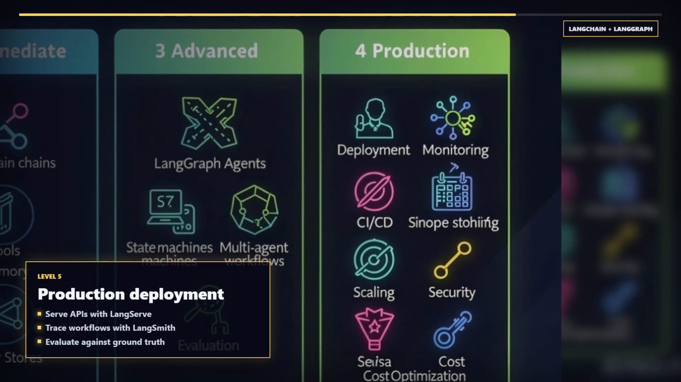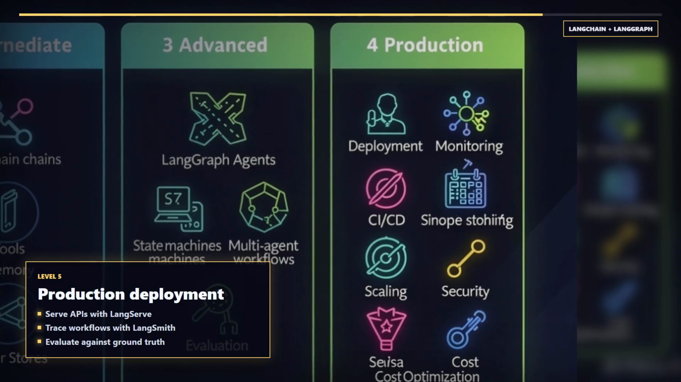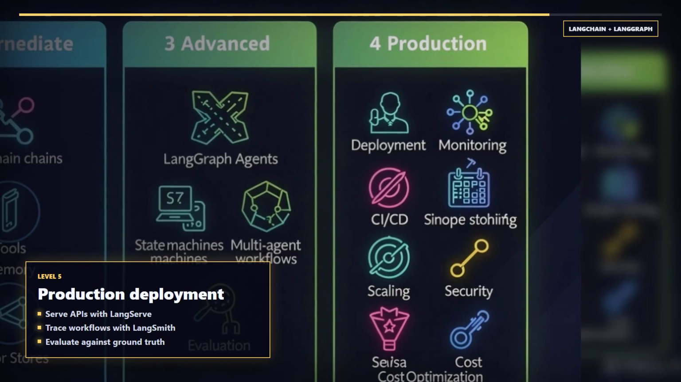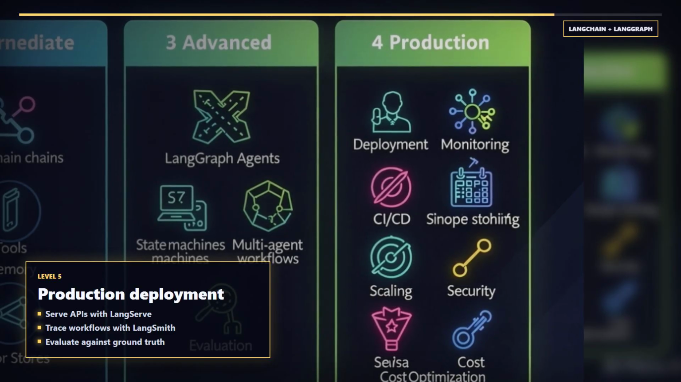Level 5 is productionization. Deploy chains and graphs as services, monitor them with trace logs, evaluate against ground truth datasets, and make bottlenecks visible before users feel them.